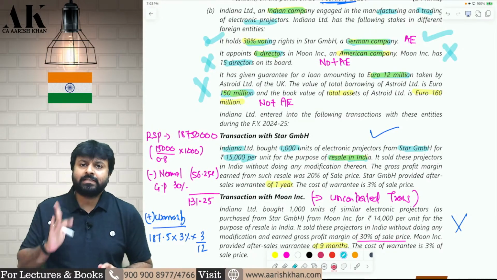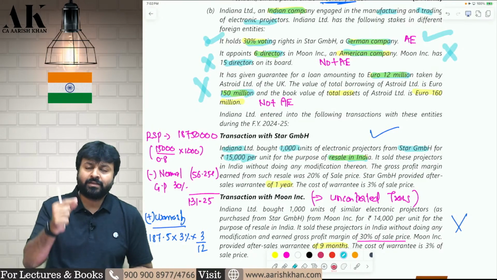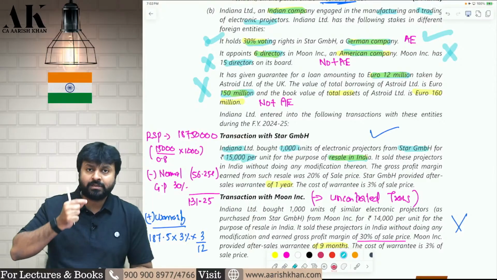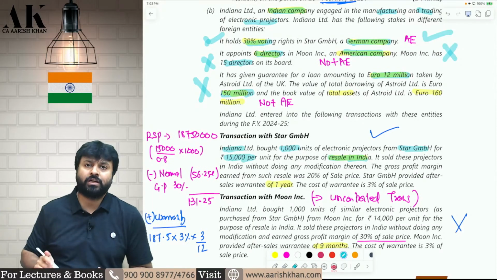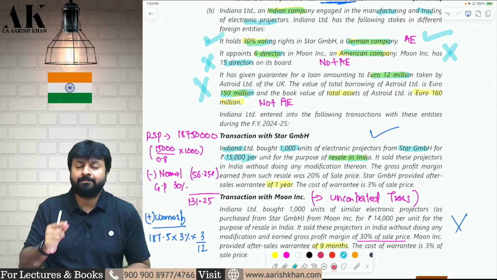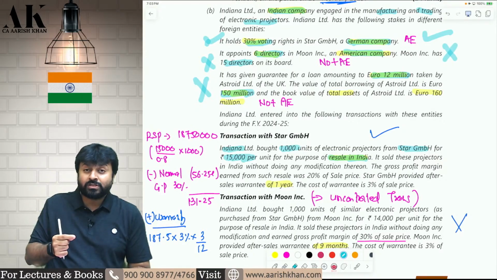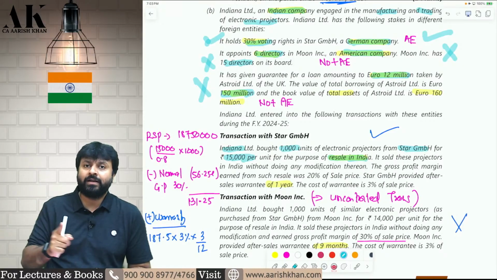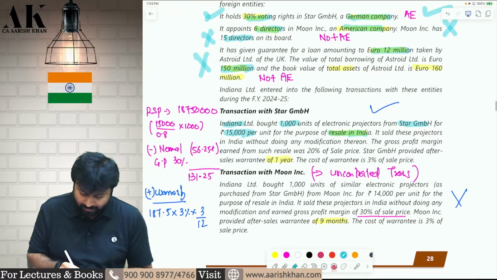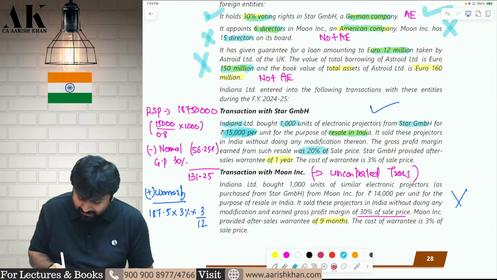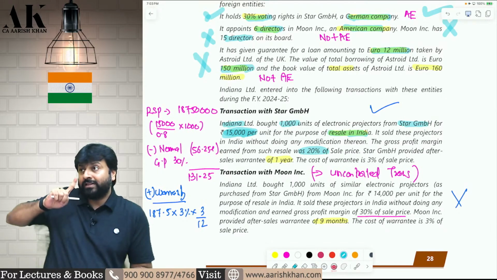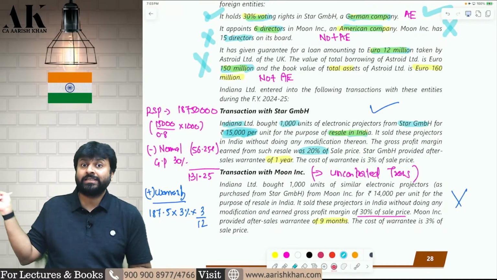What is the first step in the resale price method? The first step in the resale price method is the price at which you purchase from the associate enterprise and then resell to a third party. That is your step number 1. So you are purchasing at 15,000 per unit, but you are reselling at a margin of 20%. So you need to find out the resale price. At what price are you reselling to the third party?